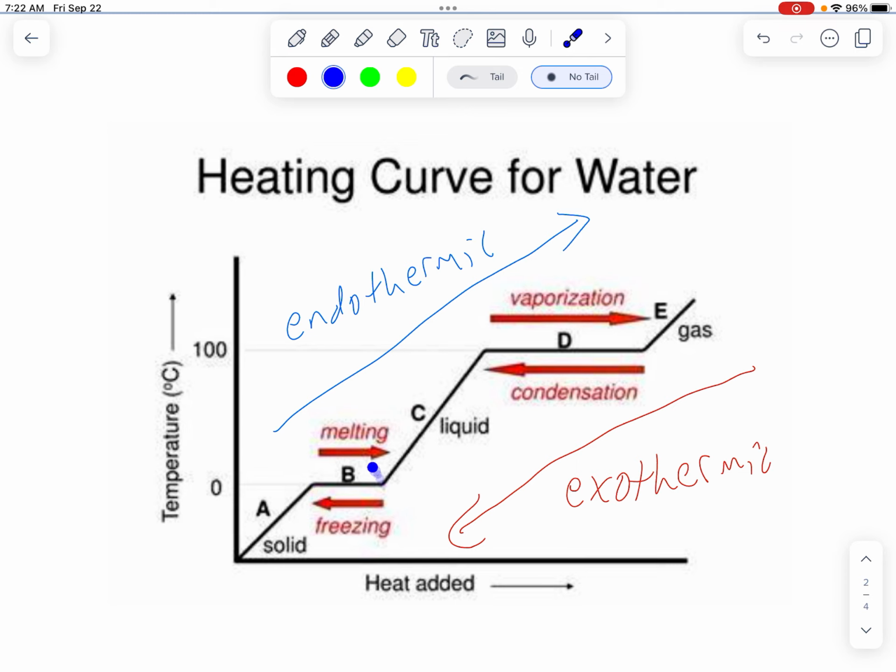So remember here, we would see a combination of solid and liquid. And then here we would see a combination of liquid and gas, right? And then eventually we'd get all gas once we have the highest heat, highest temperature, gas, okay?